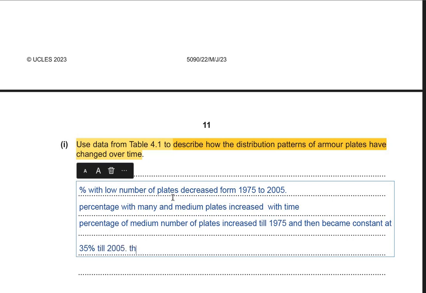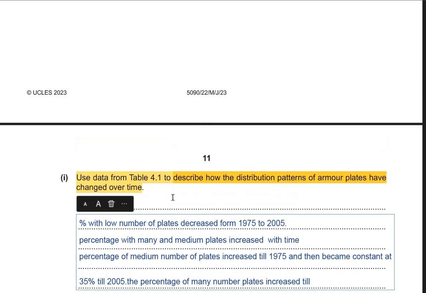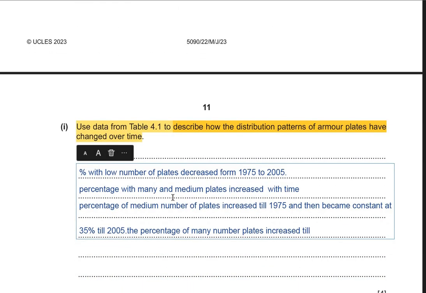The percentage of many number of plates increased till 49 in 2005.